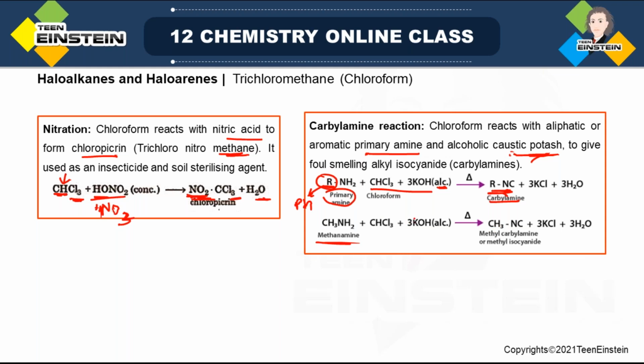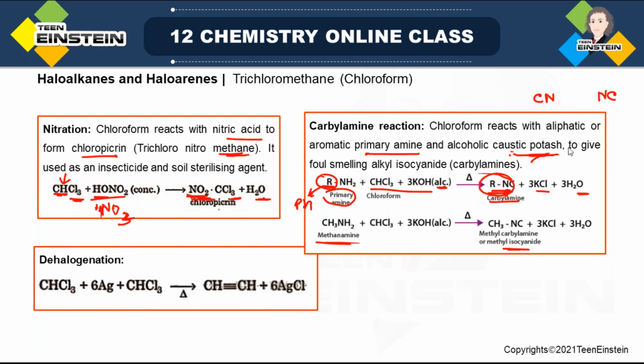Here one of the reagents is chloroform, so that is why we are discussing this reaction under the chemical properties of chloroform. You have taken chloroform, you have added a primary amine, and also you have to add potassium hydroxide, which is caustic potash, and ultimately there will be formation of this foul smelling molecule. These are the byproducts. When it is CH3NH2, this is the molecule methyl carbylamine. You can also call it methyl isocyanide, because when it is a CN group we call it cyano, and when it is NC we call it isocyano.